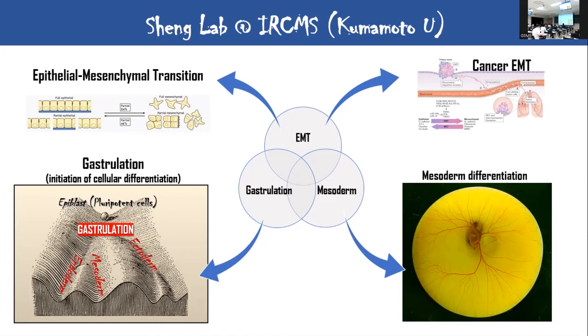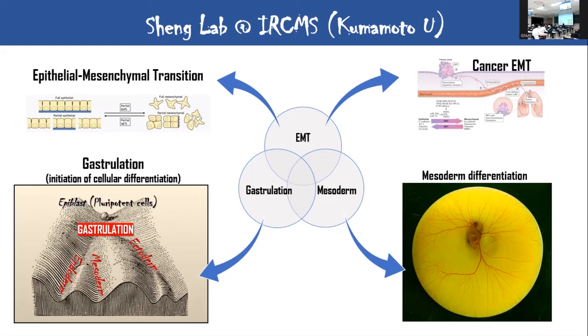Gastrulation is a time when you transit from a so-called pluripotent state, when a cell can become any cell in your body, and then they have to make a decision. The first decision they make is called gastrulation. They will become either ectoderm, mesoderm, or endoderm. Ectoderm is going to become the skin and the central nervous system cells. Mesoderm is going to become your bone, your blood, your vessel cells, etc. And endoderm is going to become your gastrointestinal organs. So when the cells are making this decision, they have to undergo epithelial to mesenchymal transition as well.